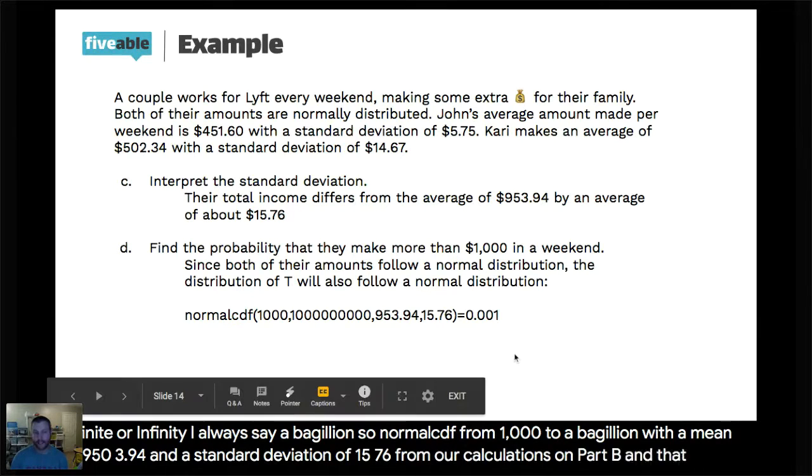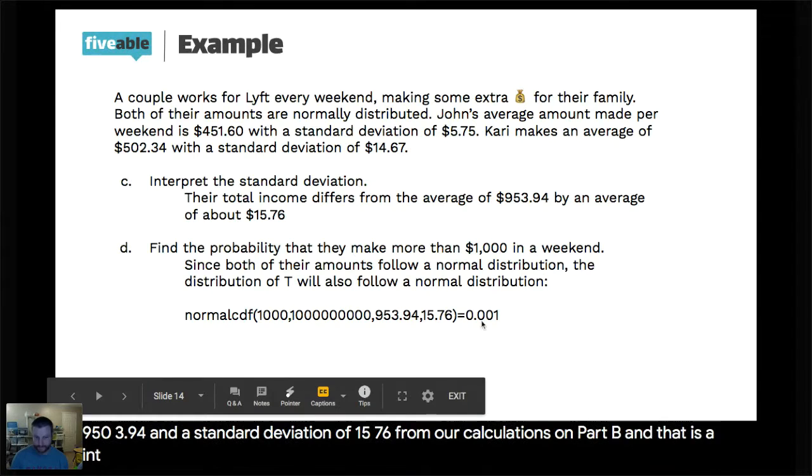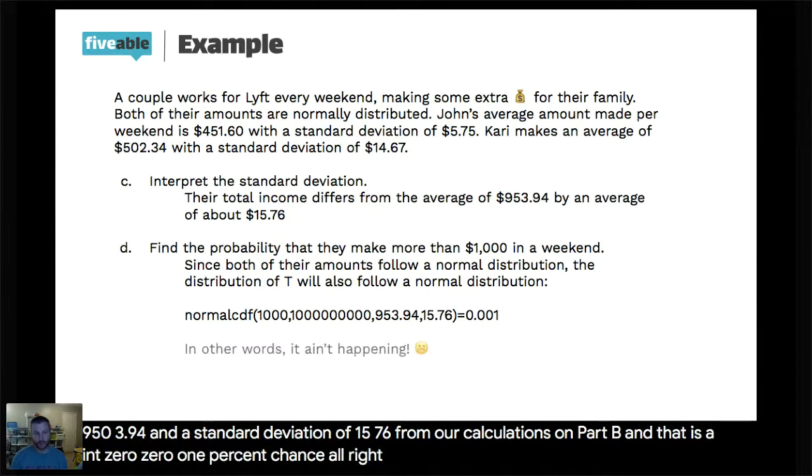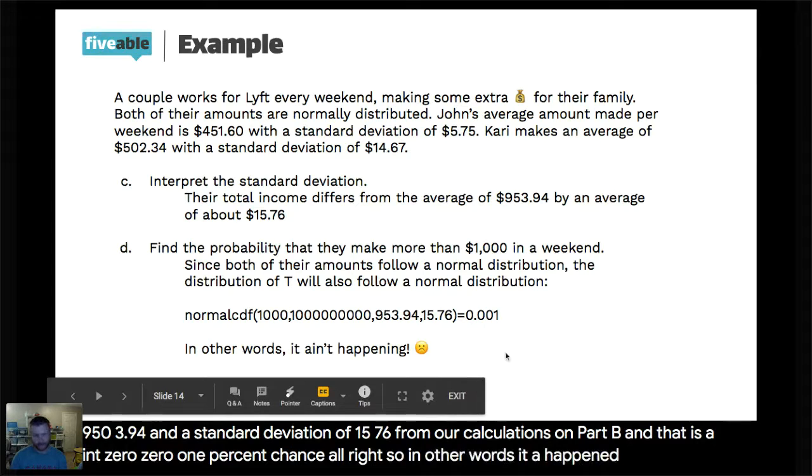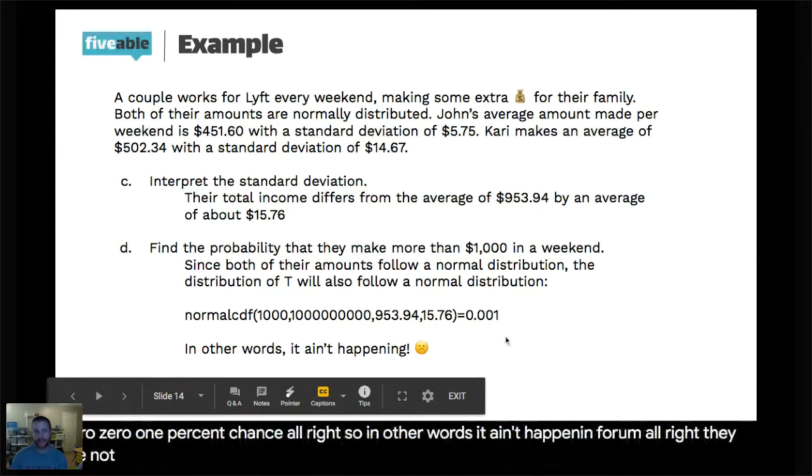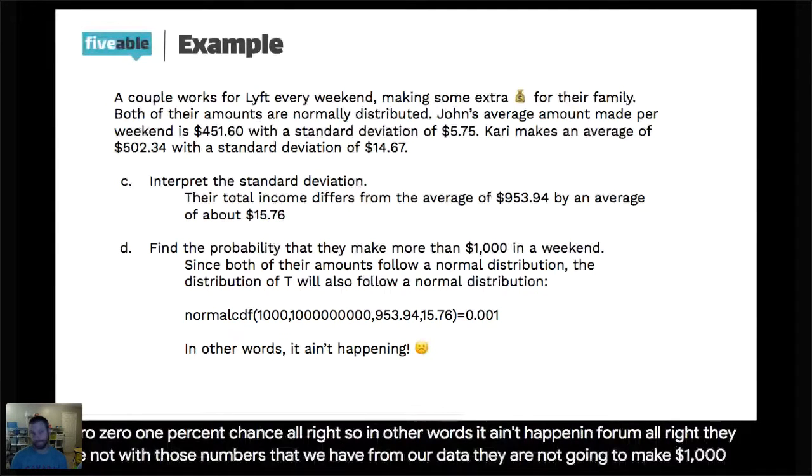And that is a 0.001% chance. All right. So in other words, it ain't happening for them. With those numbers that we have from our data, they are not going to make $1,000. Okay.